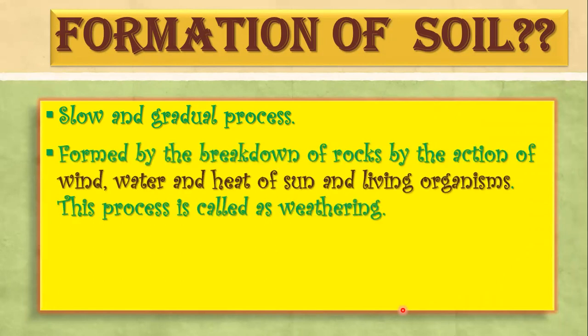How is it formed? It is formed by the breakdown of rocks by the action of water, ice, climate or temperature changes, wind, and even living organisms. And these all are called the agents of weathering, right? So the process of formation of soil from the breakdown of rock is called weathering. In this process, the various agents of weathering break the large pieces of rock to form fine particles, which are called soil.